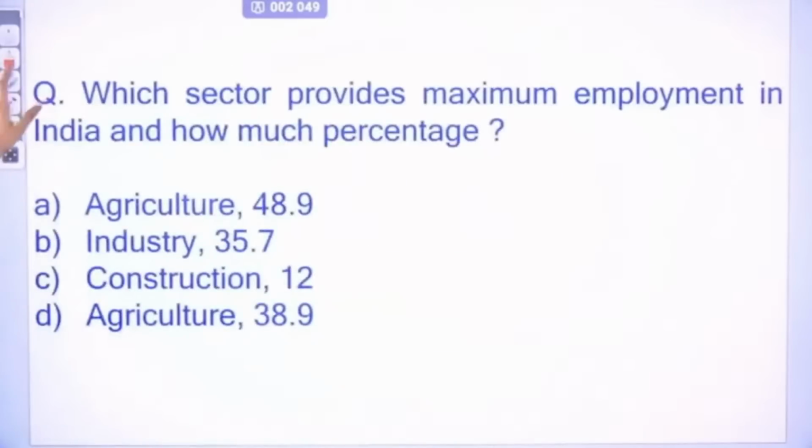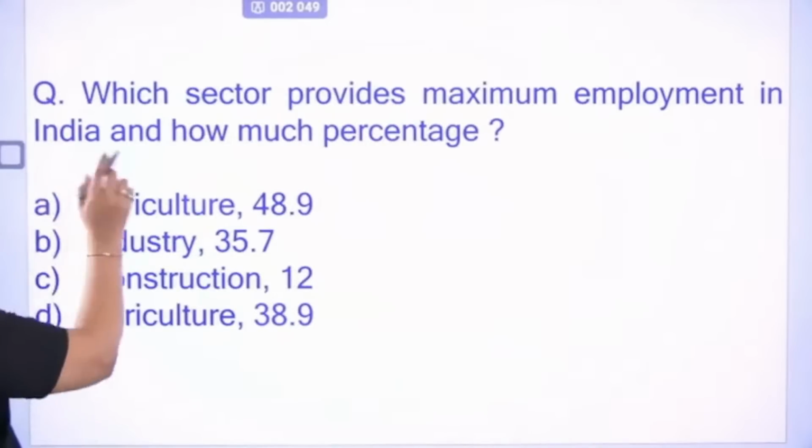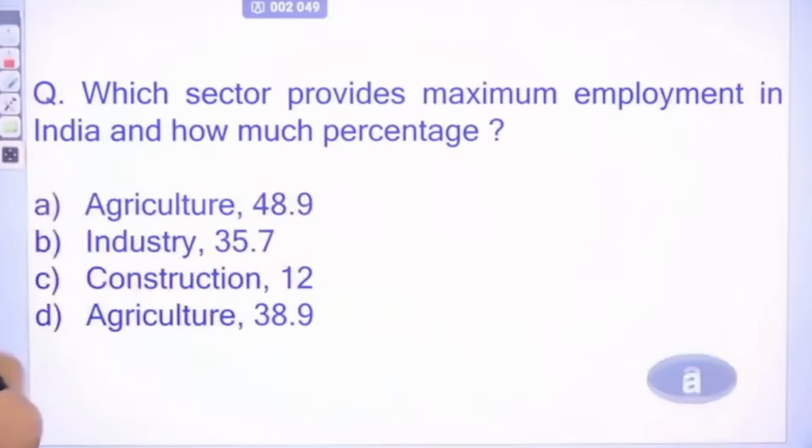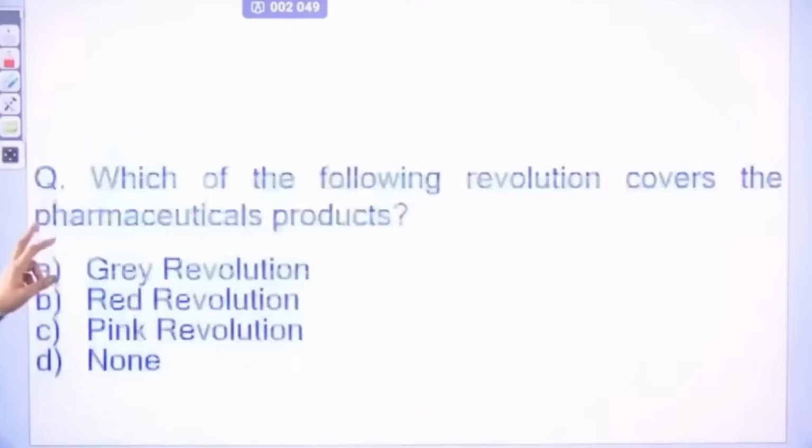Now, which sector provides maximum employment in India and how much percentage? So there are 3 sectors: primary, secondary and tertiary sector, hai na? I have told you this answer earlier in the session only, that agriculture gives maximum employment and that is around 48.9%. Okay? So option A is there.